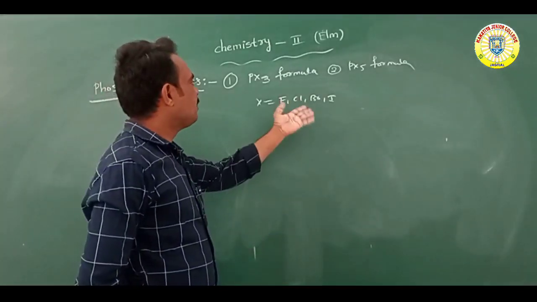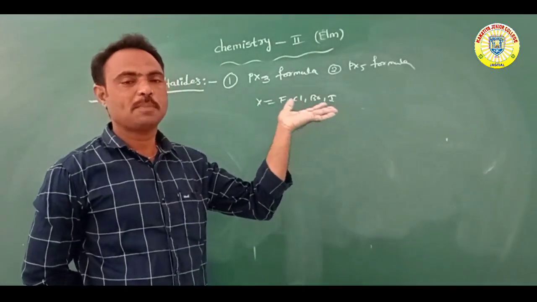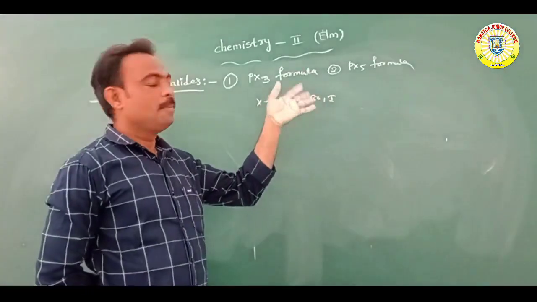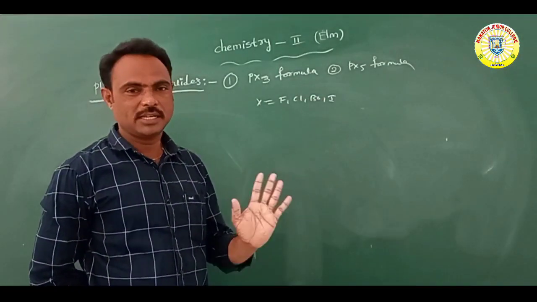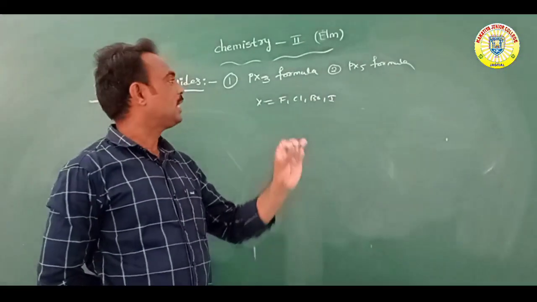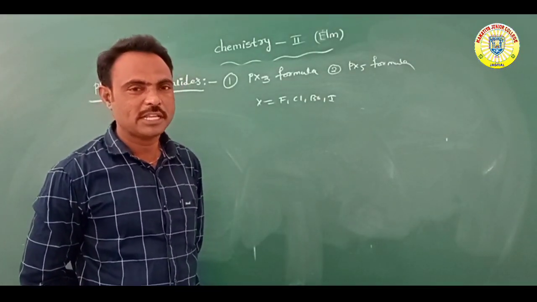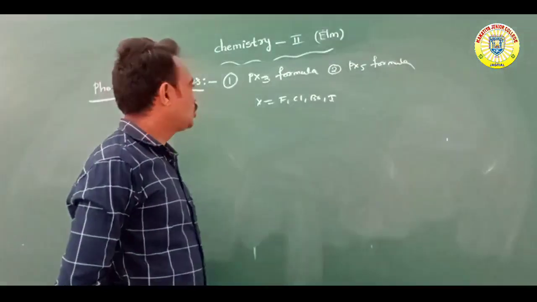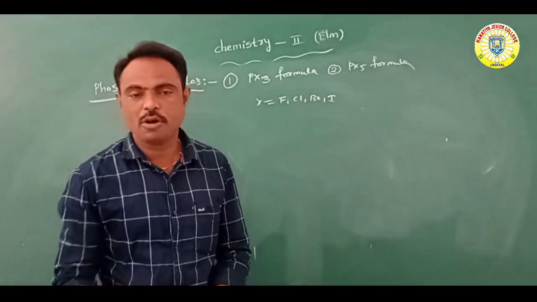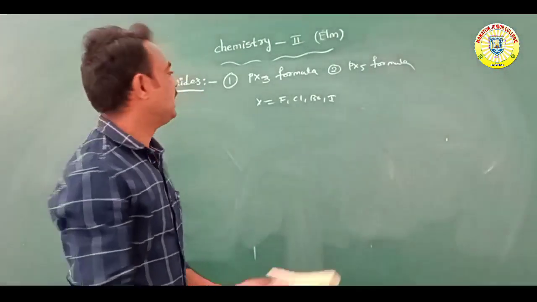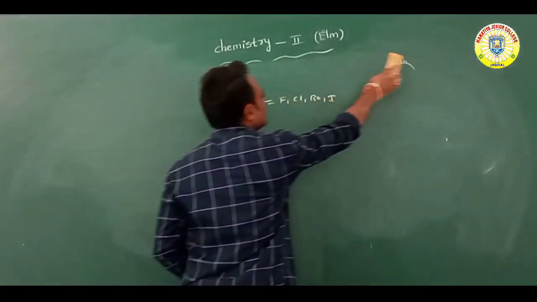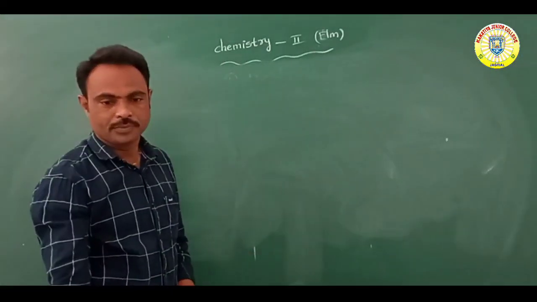At the same time, PCl5, phosphorus pentachloride; PBr5, phosphorus pentabromide; PI5, phosphorus pentaiodide. Now we will discuss the preparation and chemical properties of PCl3.